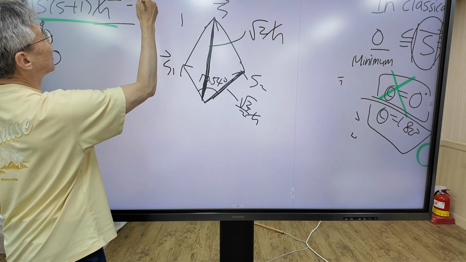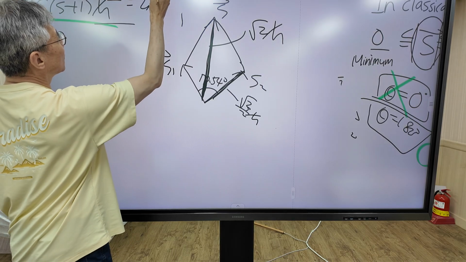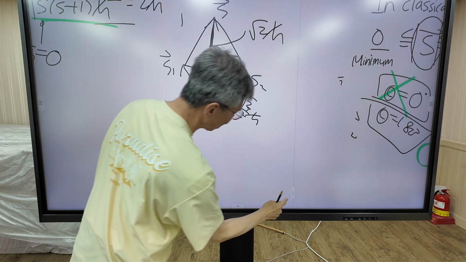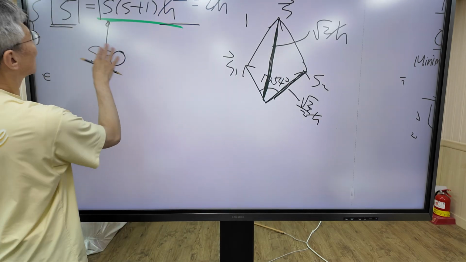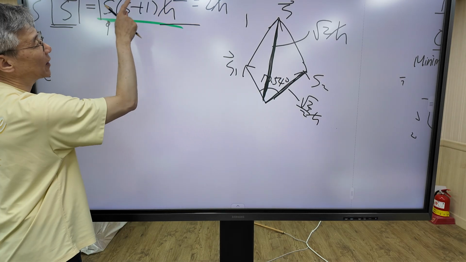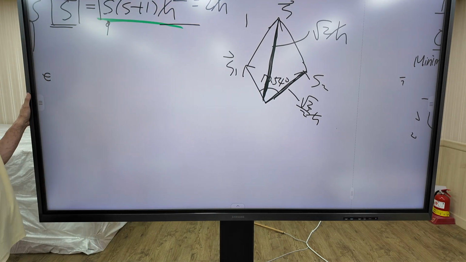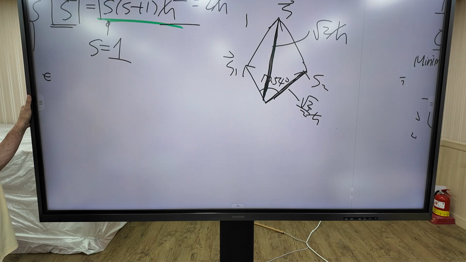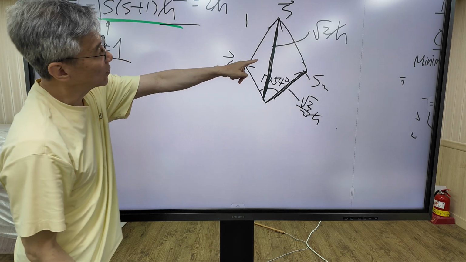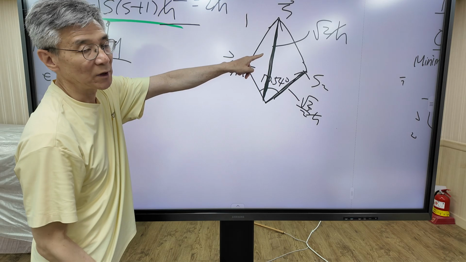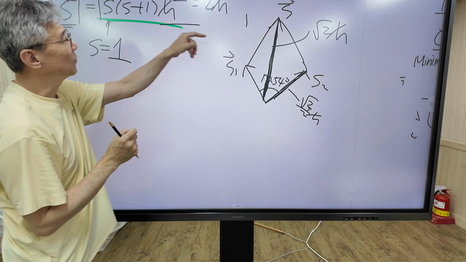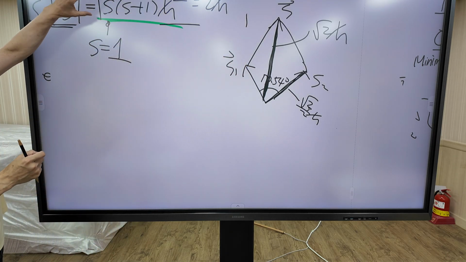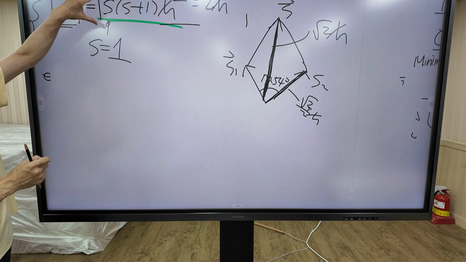Then we can find the quantum number s which satisfies this equation. What is s? s is 1. So this magnitude of angular momentum is possible because we can find a solution for s which satisfies this equation.